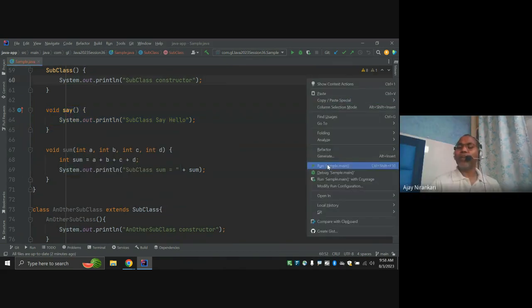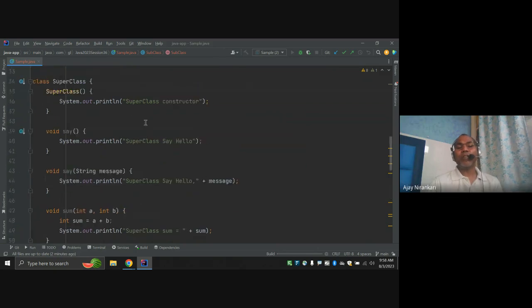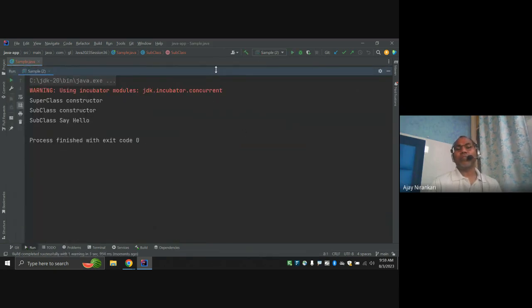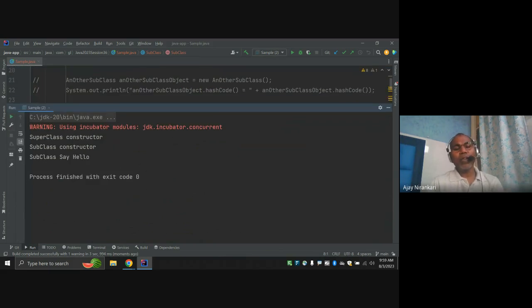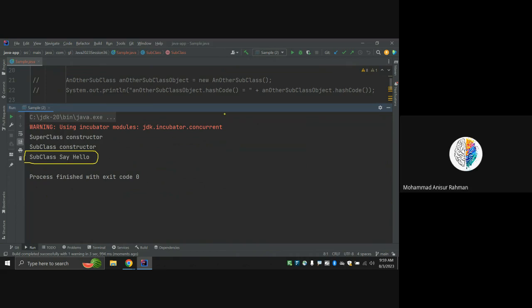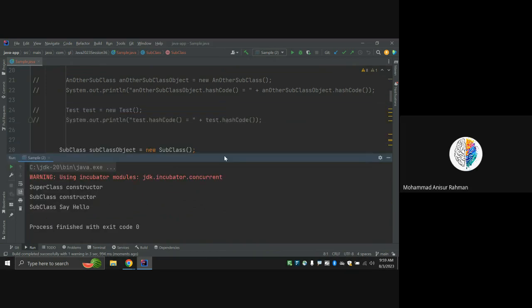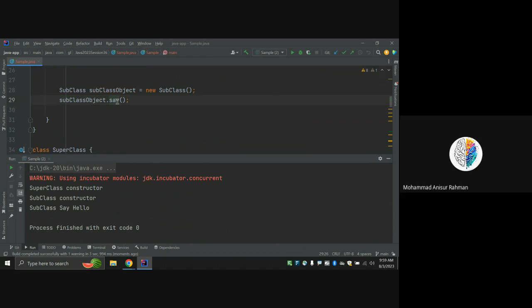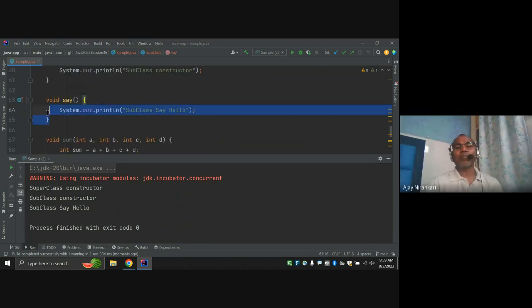Now if you run, you notice our output changed. Now here it says subclass say hello. It is making me confused now. Yes, because here this is the subclass, right? Create the subclass and call the same method. The same method I already wrote in this subclass, right? So this is subclass say hello.